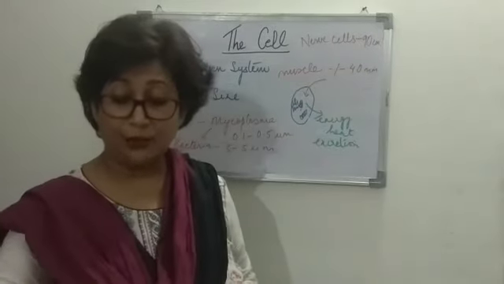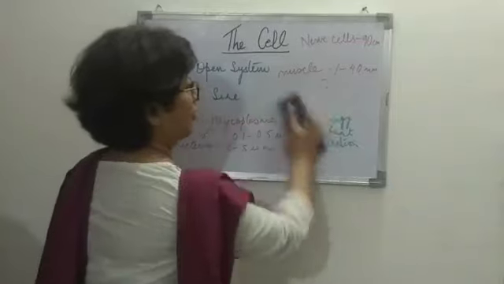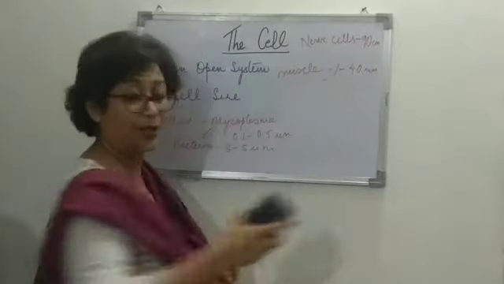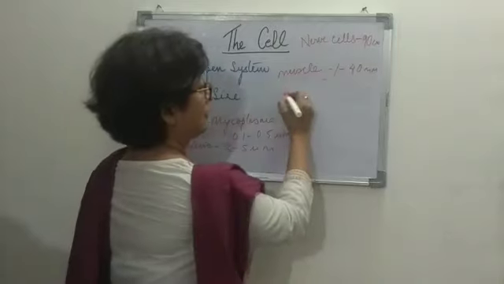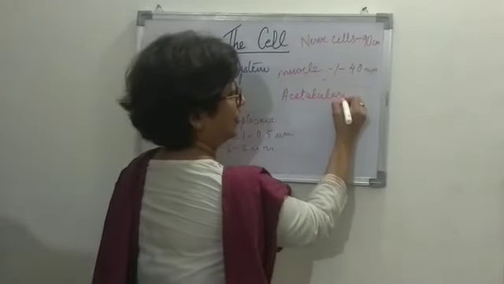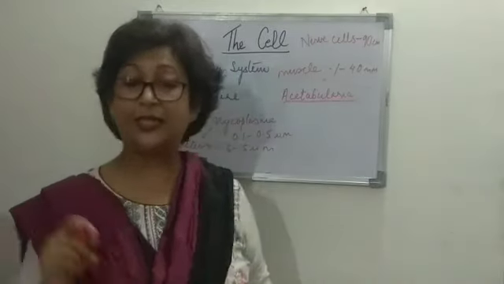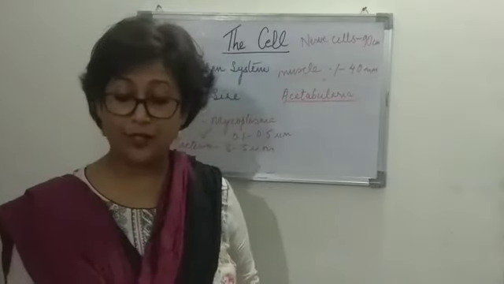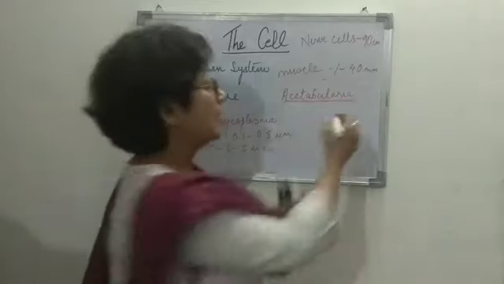And then we come to Acetabularia, right? Acetabularia, if we talk about this plant cell, here the cell is quite different. It is well differentiated, up to 10 centimeters in length.